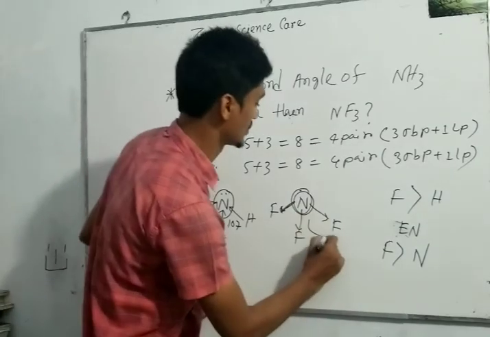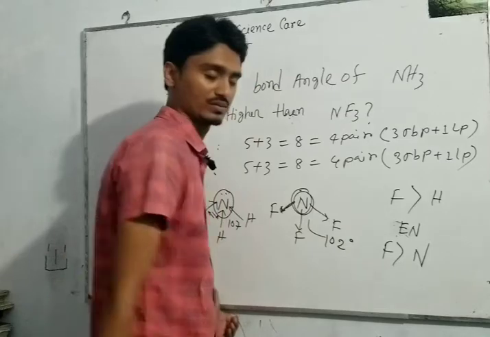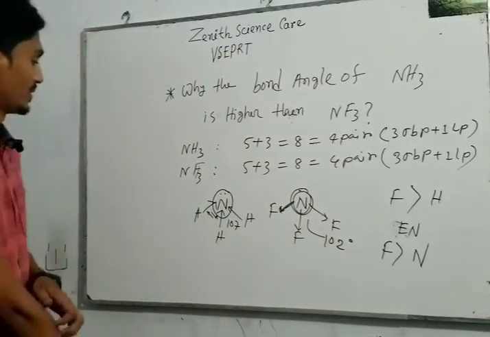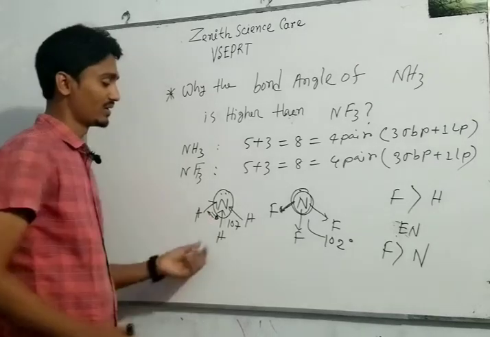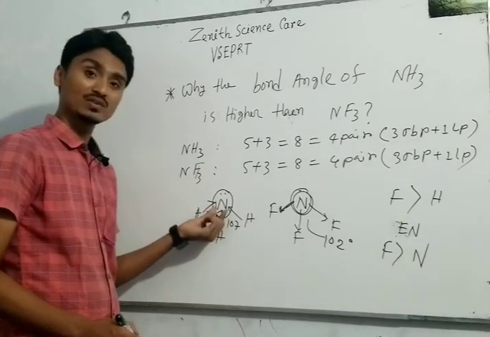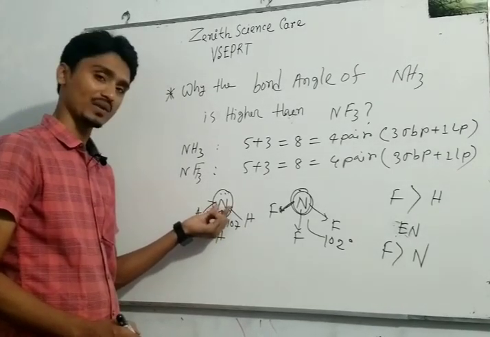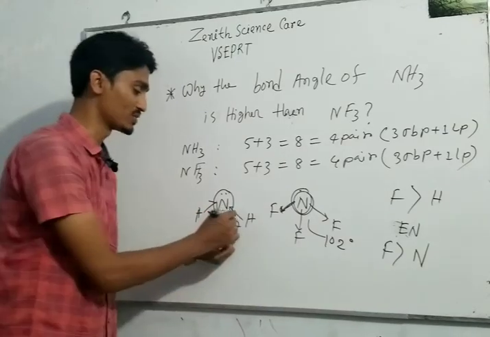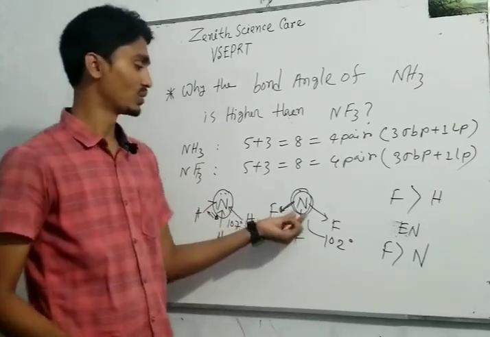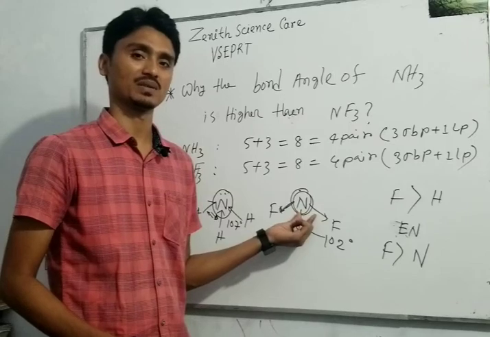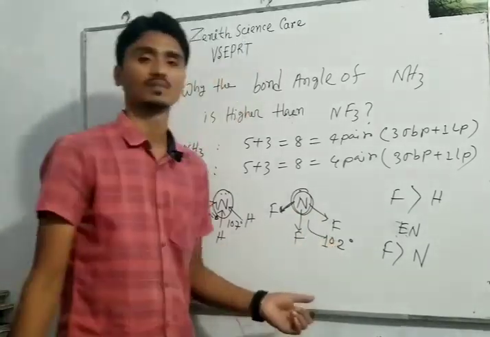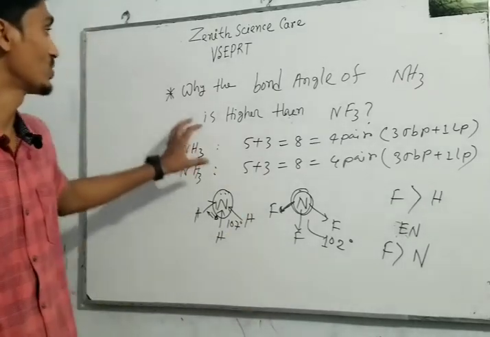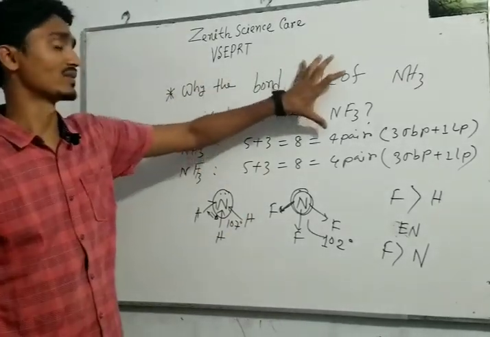102 degree. Due to the repulsive force present in ammonia, due to the increase of electron density at the nitrogen atom, the bond angle is more. But here, no repulsive force is present, so the bond angle is less. Okay, my dear students, in this way we can answer this type of question.